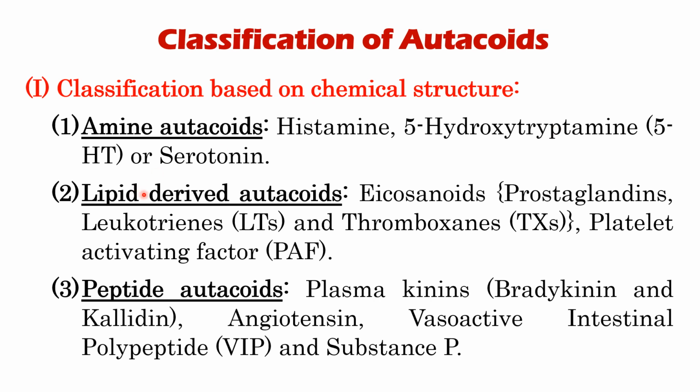Another type of autacoids are those derived from lipids. Examples of this are eicosanoids. When we say eicosanoids, this refers to the prostaglandins, the leukotrienes, and the thromboxanes. We also have the PAF, or platelet activating factor. All of these are derived from the membrane phospholipids. We also have those autacoids that are derived from peptides, and these are the plasma kinins, the bradykinin and the kallidin. We also have angiotensin, the VIP or vasoactive intestinal peptide, and substance P.